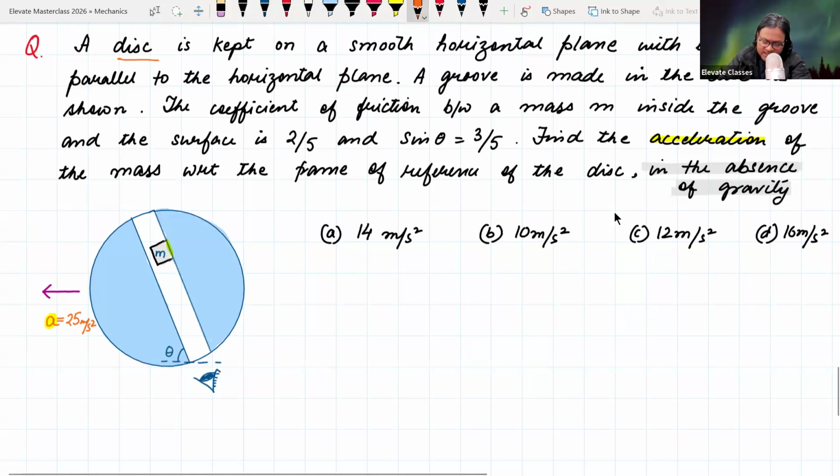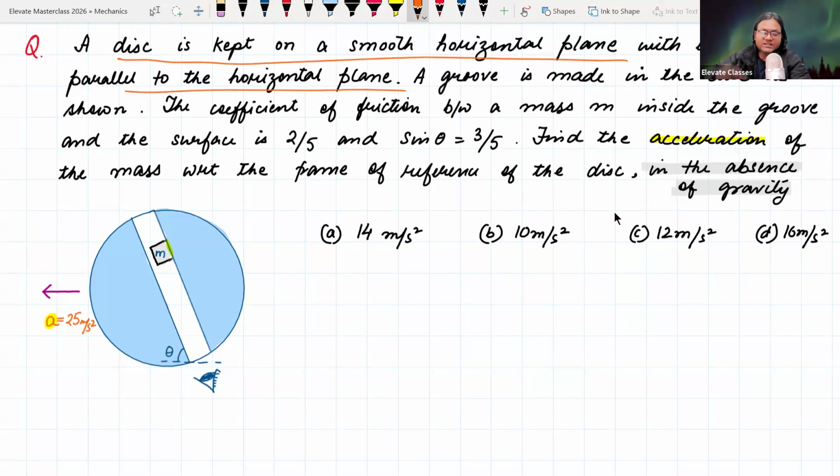So a disc is kept on a horizontal plane with its plane parallel to the horizontal plane. ठीक है? मतलब gravity is basically coming out of the screen. ठीक है? Gravity is not vertically down here, gravity is coming out of the screen.